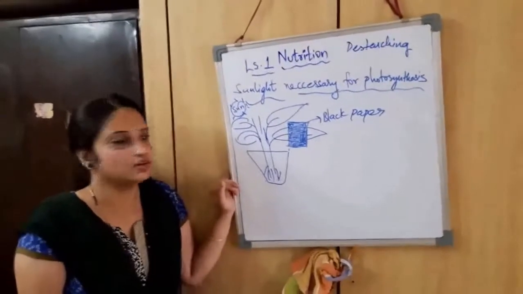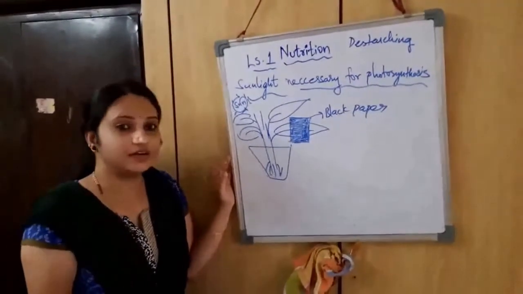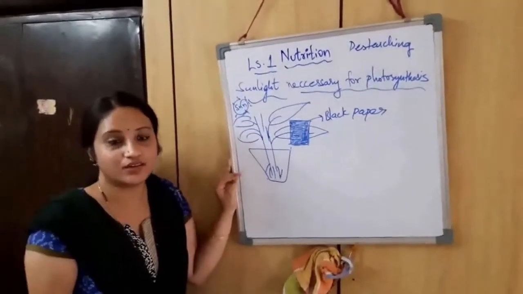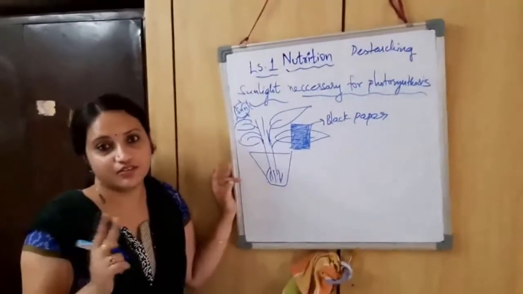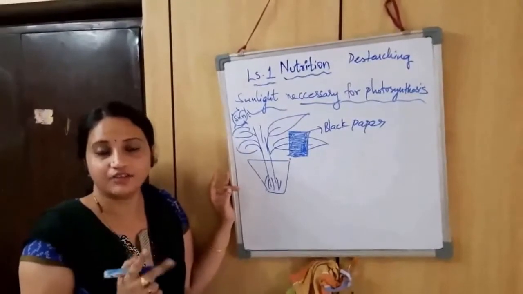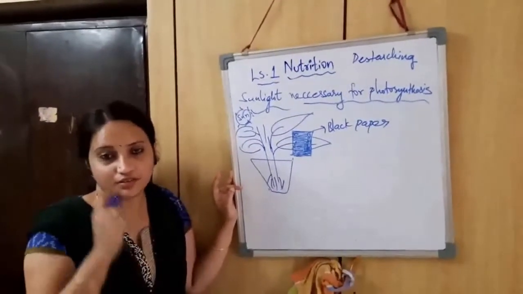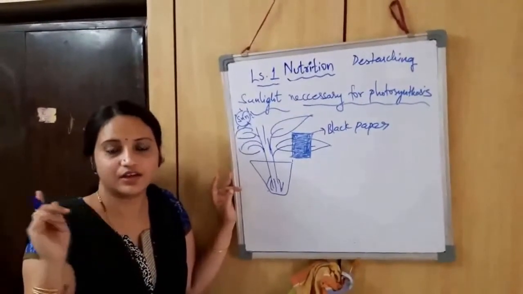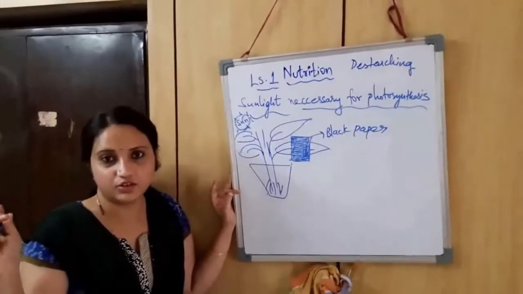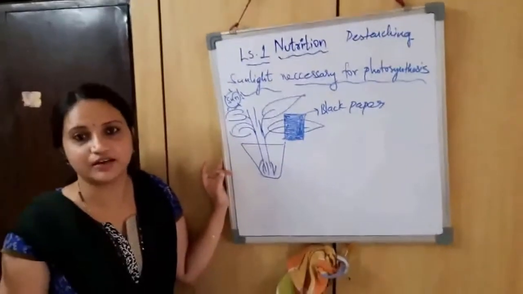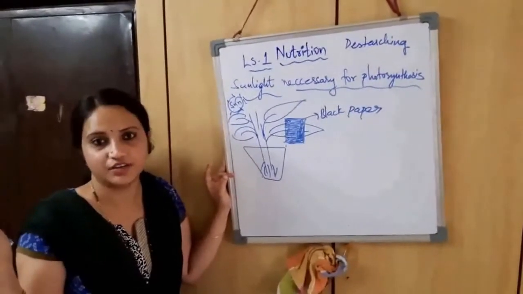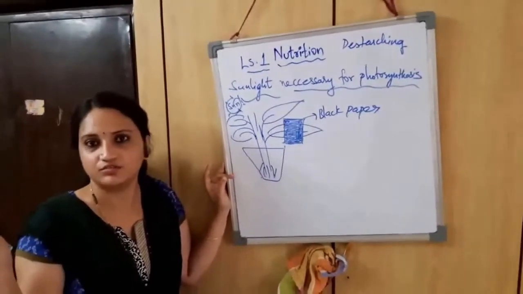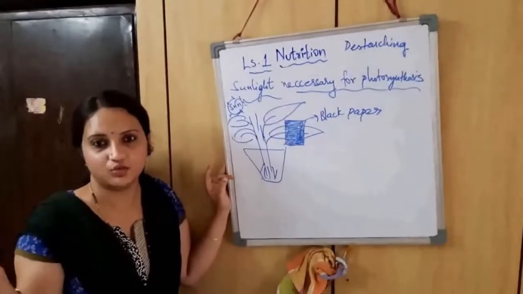Okay, so again, let me just remind you, in Moll's half leaf experiment we have kept two different sets. One we have kept in light, and one we have kept in the dark. I forgot to tell you about the setup which is kept in the dark. If you keep the entire setup in the dark and perform the iodine test for starch, you could not get any results. Why? Because in the absence of sunlight, no photosynthesis happens.